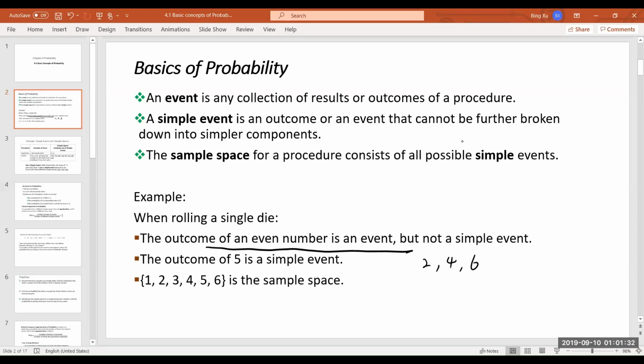So the sample space in this case will be the outcomes 1, 2, 3, 4, 5, 6. That's all the possible outcomes. You can't have any outcomes other than those 6. So this is called the sample space. Any questions so far? No. Okay, so those are the definitions.